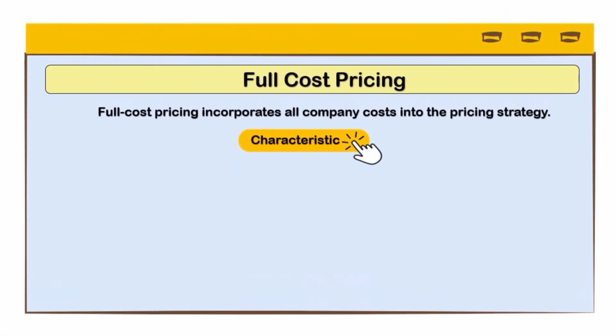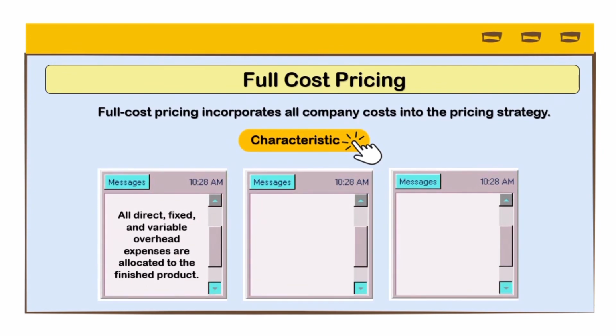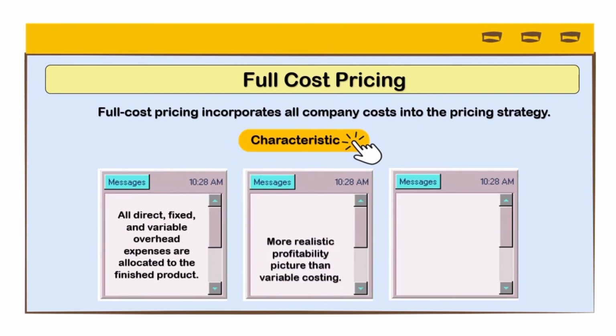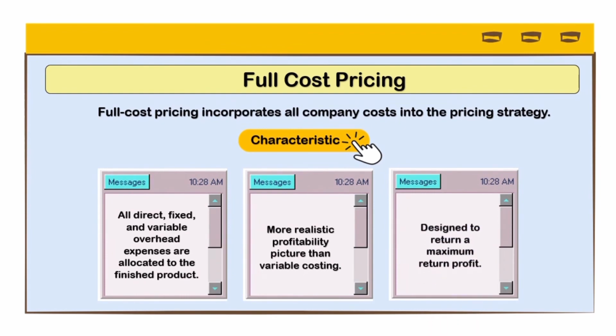Next, we go into full cost pricing, which incorporates all company costs into the pricing strategy. The characteristics are as follows. All direct, fixed, and variable overhead expenses are allocated to the finished product. More realistic profitability picture than variable costing. And the last one, it is designed to return a maximum profit.